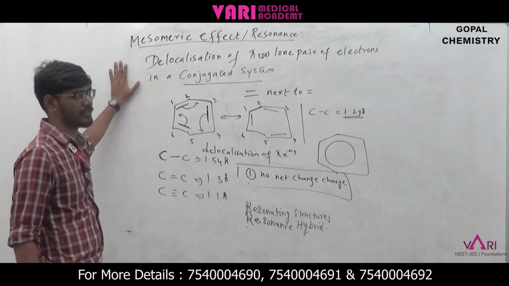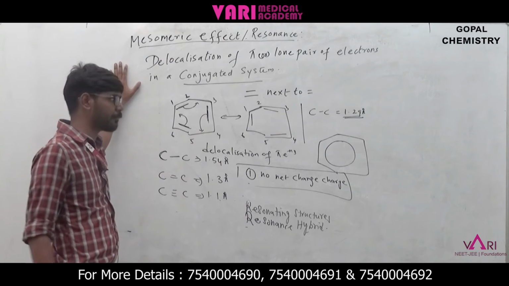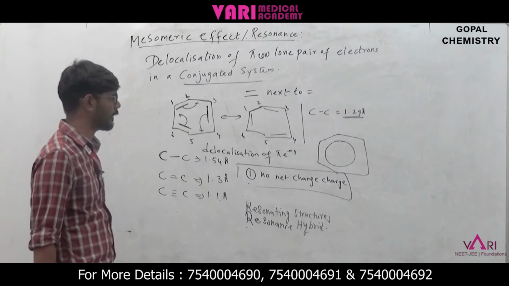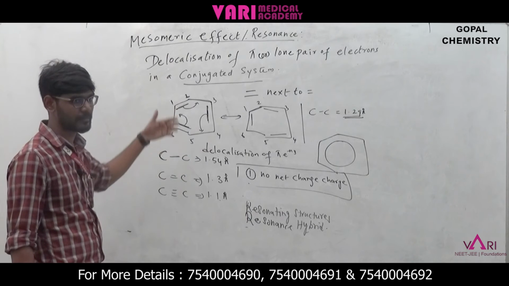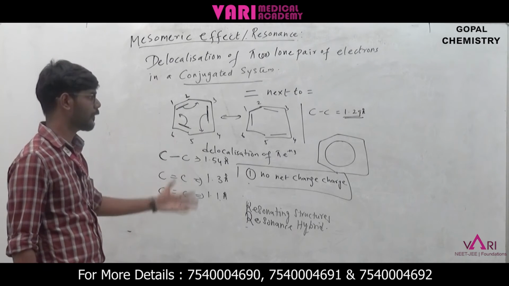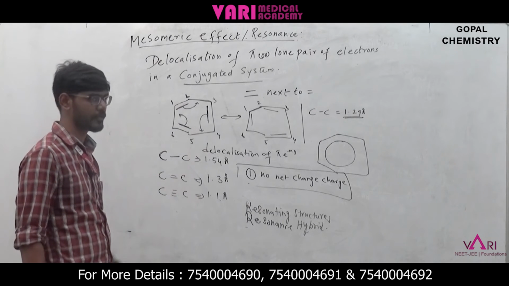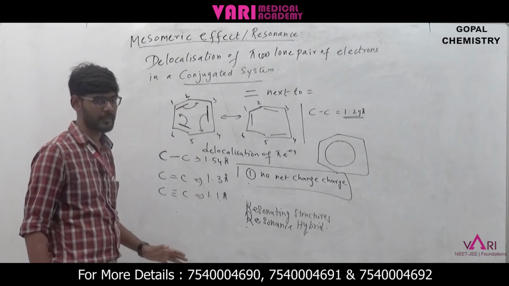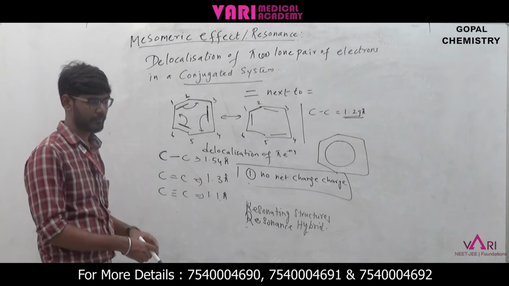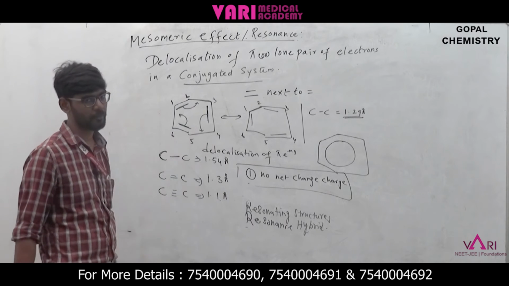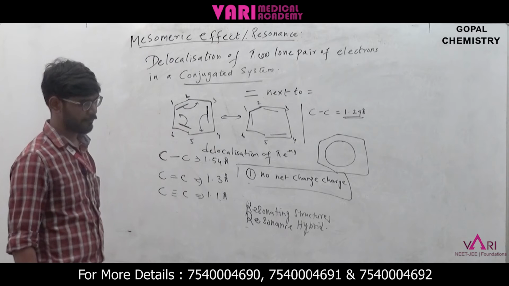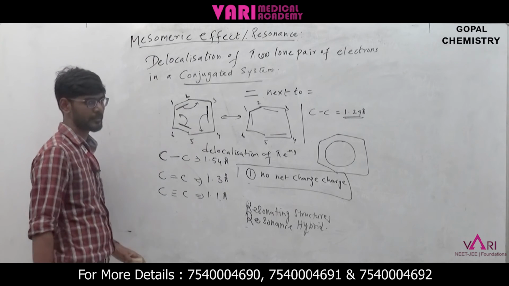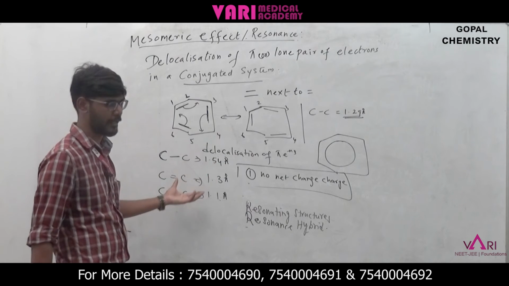Resonance is nothing but delocalization of pi electrons or lone pair of electrons taking place in the conjugated system. What is the conjugated system we have discussed earlier? The double bond is next to a positive charge, a negative charge, a lone pair of electrons, a free radical, or a vacant orbital or electron-deficient atom. If the system consists of any of these things, then that system is known as a conjugated system, where if there is any delocalization, that is resonance.